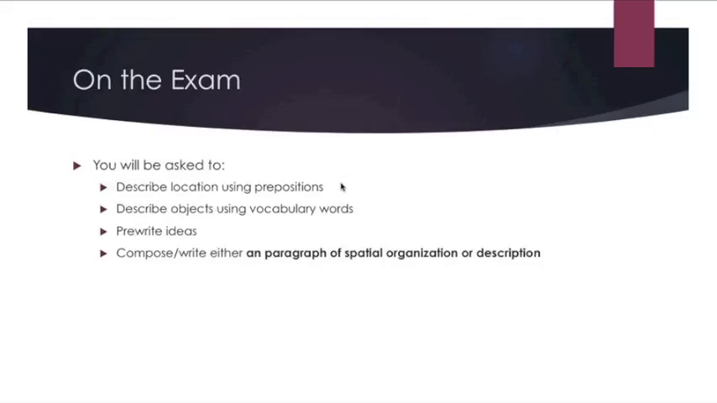Now, on the exam, you are going to be asked to do 4 things. First of all, you're going to be asked to describe location using the prepositions. Make sure you read directions. That's all I'm going to say. Also, you are going to be asked to describe objects using the vocabulary words. So like I said, please go over those. If there is a word you do not know, make sure you translate that before the test.